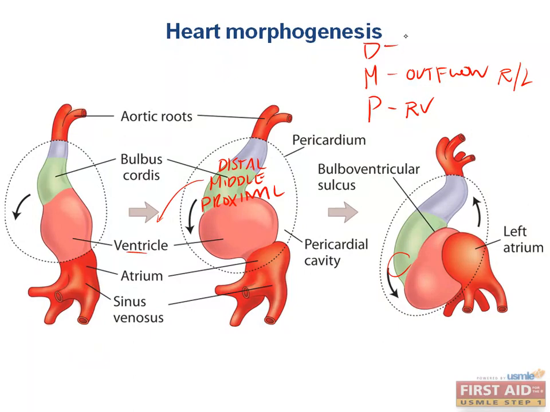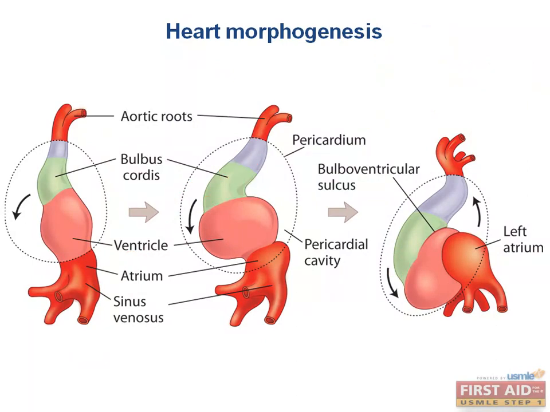The distal part, even though it appears to be different, actually gives rise to the truncus arteriosus. So the image may be misleading, and it's that way in a lot of textbooks, but the distal portion of the bulbus cordis actually becomes the truncus arteriosus. The middle segment becomes the outflow tracts of the right and left ventricles, and the proximal segment becomes the trabeculated part of the right ventricle. Now, how this happens we can discuss in a second.